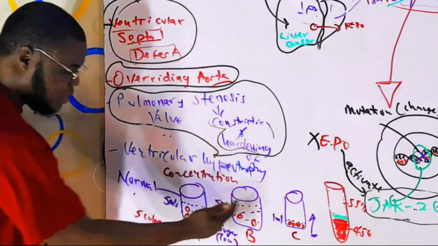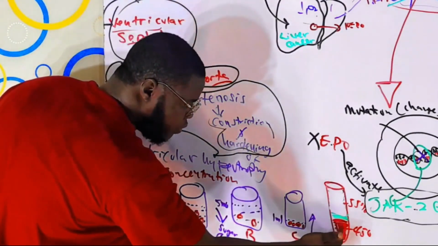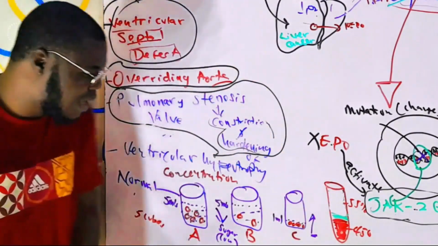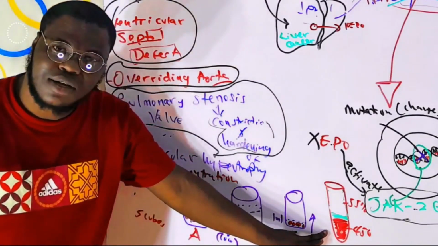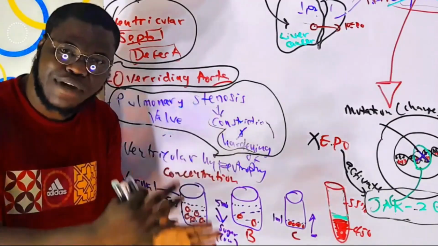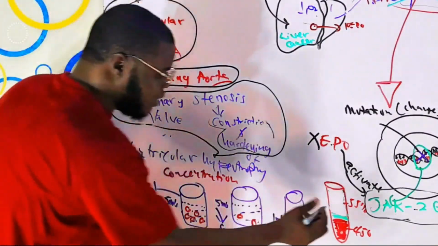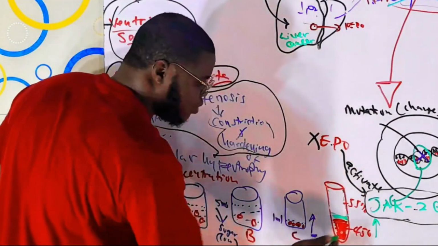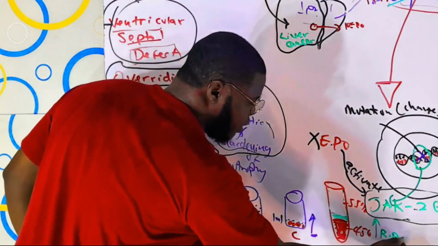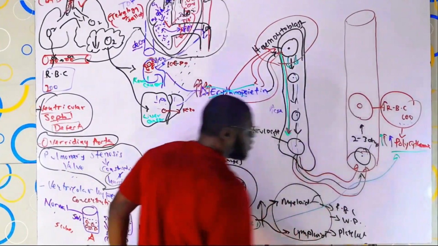Instead of 5 mils, it is now 1 mil. And still, we have a lot of red blood cells. What do you think will happen to the concentration of red blood cells here, from the normal that it was before? Since the plasma has been drained out, there is going to be an increase in the concentration of red blood cells. And that is synonymous to the definition of polycythemia.